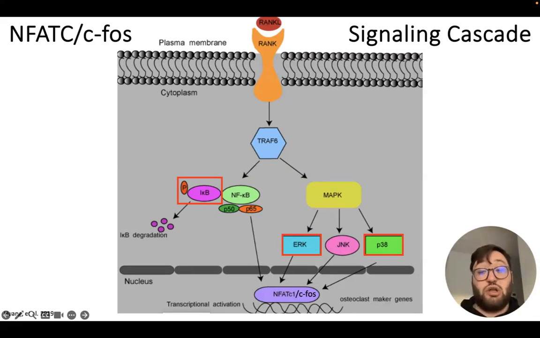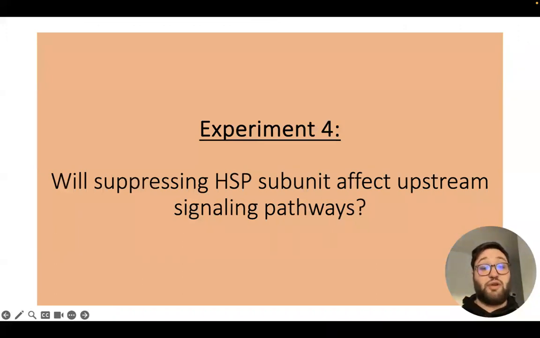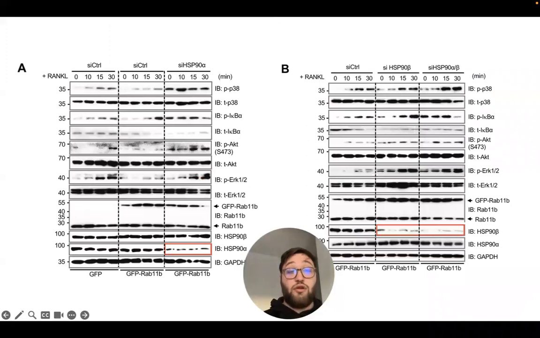The next experiment takes a look at proteins upstream in the signaling cascade. Specifically, the proteins we have are IKB, ERK, P38, and one that's not shown in this diagram, AKT, which were the focus of the next experiment. So now experiment 4 looks at whether suppressing the HSP90 subunit will affect upstream signaling pathways. From our diagram before, we are looking at P38, IKB alpha, AKT, and ERK.